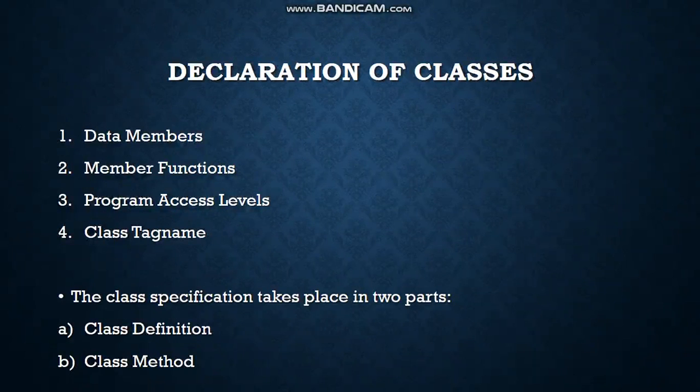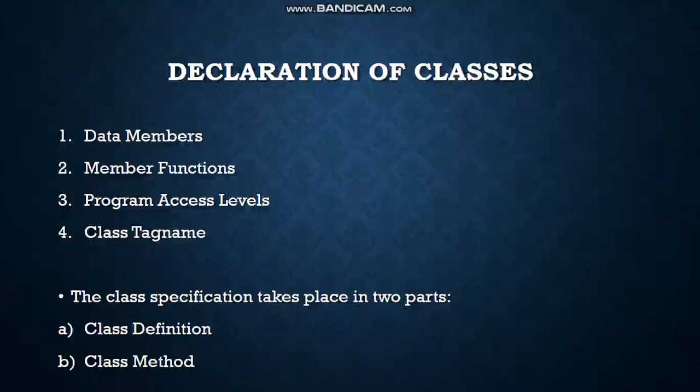The first one is data member. Data members are the data type properties that describe the characteristics of a class. There may be 0 or more data members for any type of class. The second one is member function. Member functions are the set of operations that may be applied to objects of that class. There may be 0 or more member functions of a class. They are referred to as the class interface.